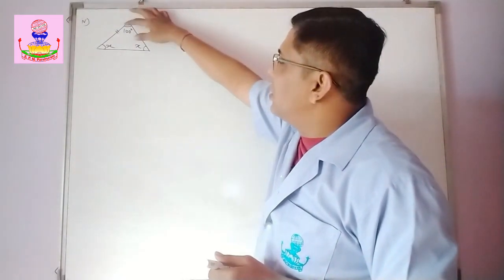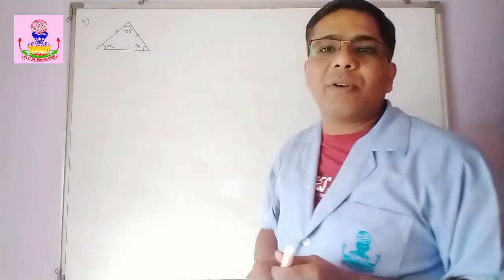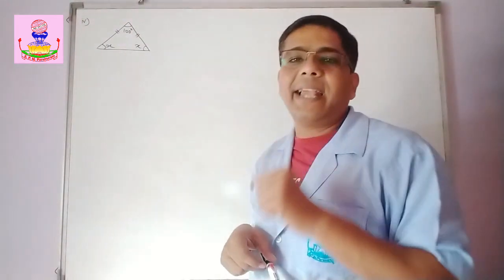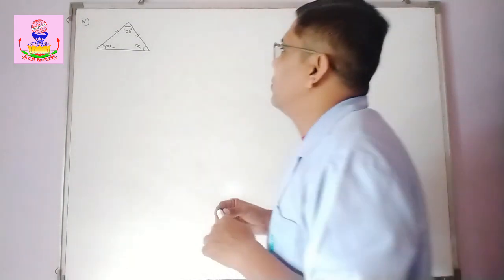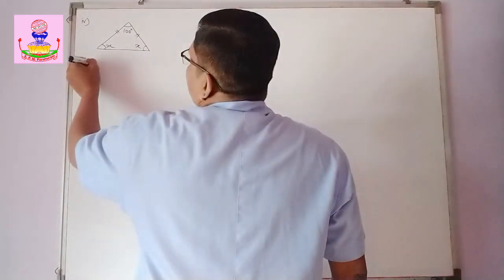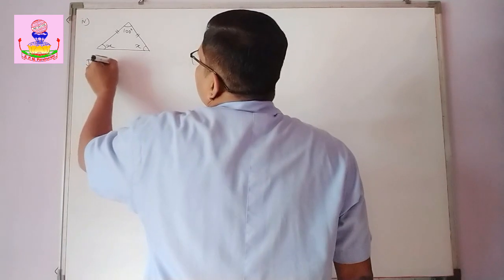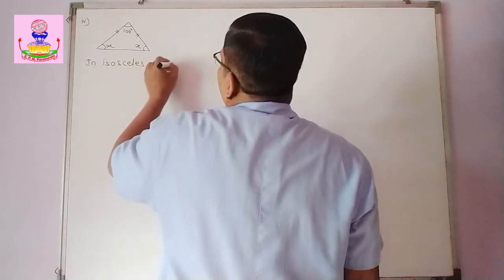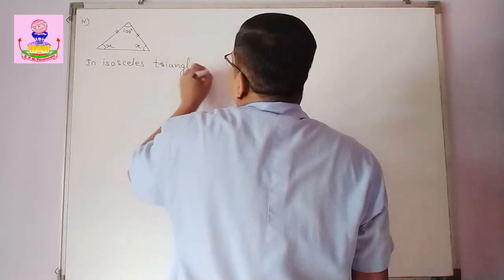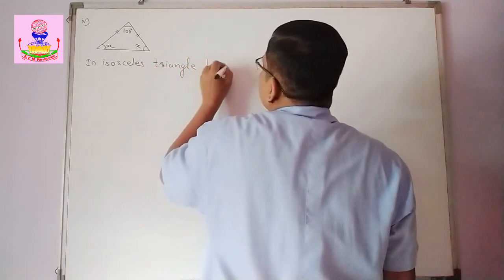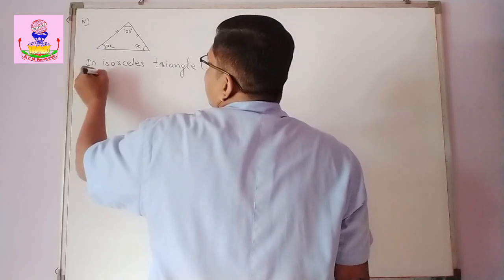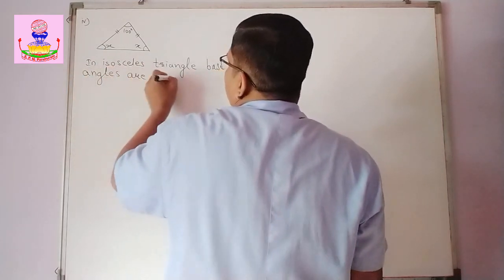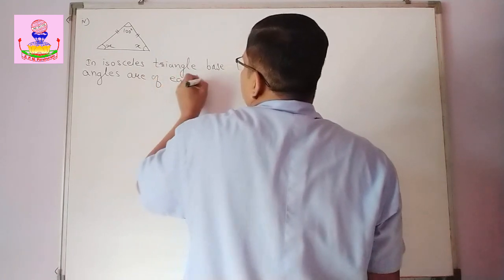Okay. So what we can do? 100 plus x is equal to 180 degree. Okay. Which property? Yes, angle sum property. Right. So first we will write in isosceles triangle, base angles are of equal measure.